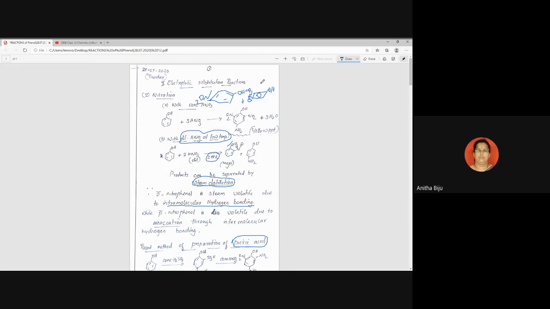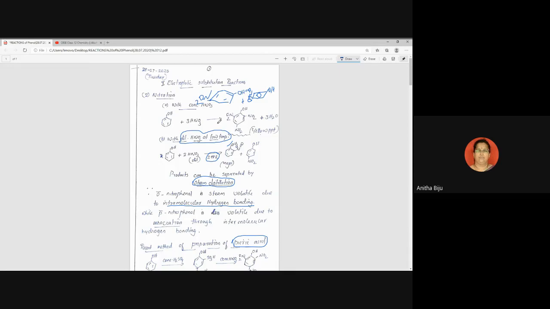This hydrogen bond is called intermolecular hydrogen bonding. Inter means in between the molecules. So in between the molecules, there exists a hydrogen bonding, and that is called intermolecular hydrogen bonding. And because of intermolecular hydrogen bonding, association of molecules takes place. Association means two molecules combine together to form a single molecule.